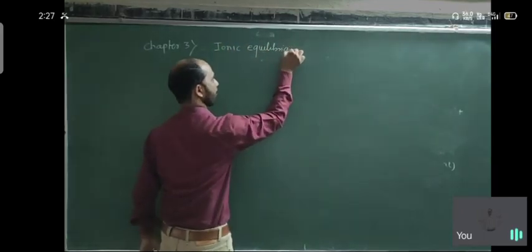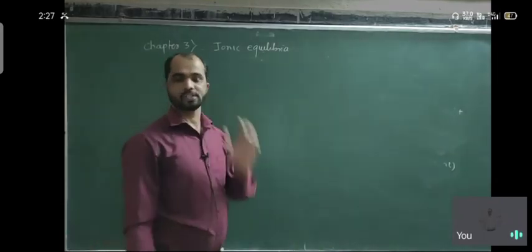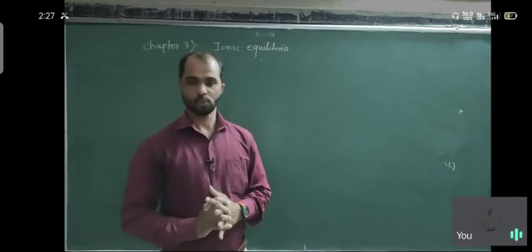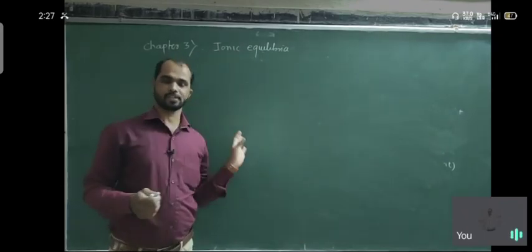equilibria, or ionic equilibrium. Okay, the first chapter is chemical energetics, the second is chemical equilibrium. What did we learn in the second chapter?